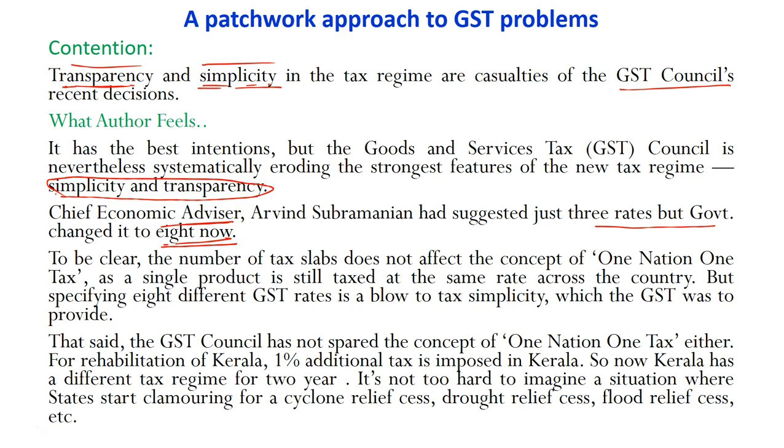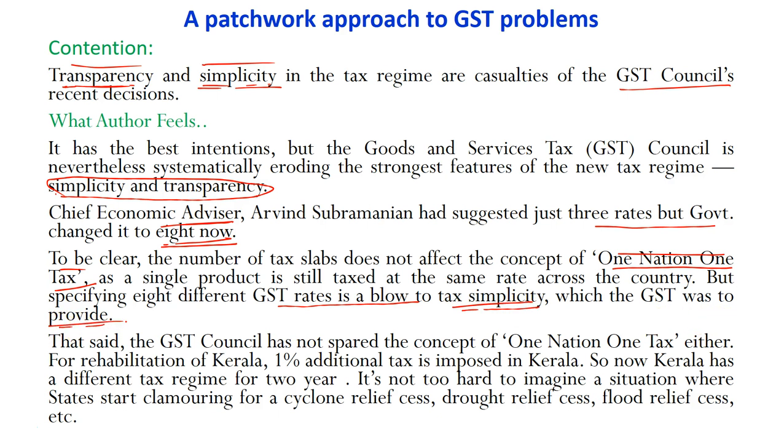Now, to be clear, the number of tax slabs does not affect the concept of one nation, one tax. I mean, this is what critics would say, that how does it matter whether it's a 3 tax system or an 8 tax system? Still, it is one nation, one tax. That's what GST was envisaged as. A single product is still taxed at the same rate across the country, but specifying 8 different GST rates is a blow to the tax simplicity which the GST was to provide.